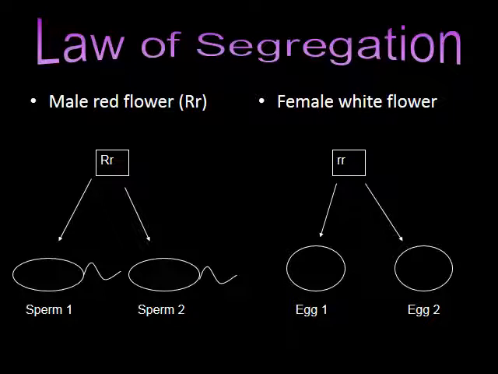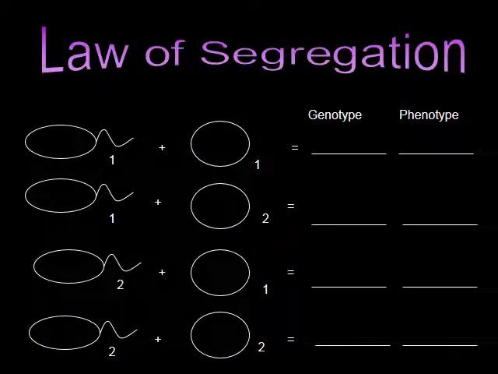So due to the law of segregation, the big R and little r will split. And for the white female flower, the little r and little r will split. And now we'll see what the possible combinations are when we actually breed these two together. Alright, so sperm 1 was big R from the previous slide, so we can fill those in with big R's. Sperm 2 was little r from our previous slide, so we fill those in with little r's. Egg 1 and egg 2 could only pass along little r's, so we can fill all those out.